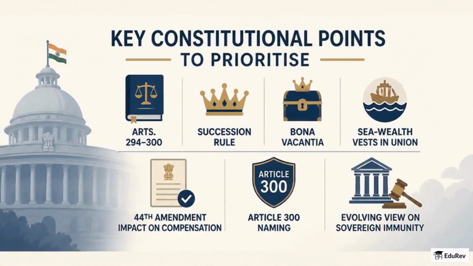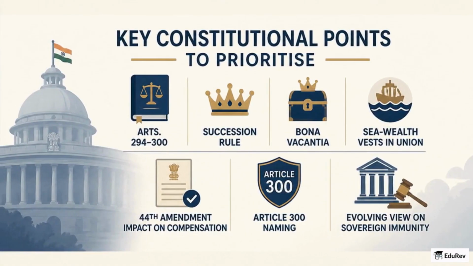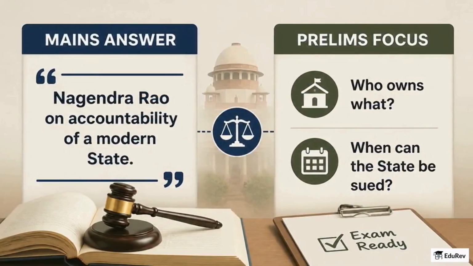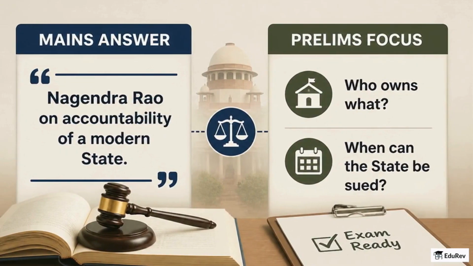For exams, prioritize remembering Articles 294 to 300, the succession rule, bona vacantia, sea wealth vesting in the Union, the 44th Amendment's impact on compensation, Article 300 naming, and the changing jurisprudence on sovereign immunity. In mains, answers should cite the Nagendra Rao line on accountability in a modern state. And in prelims, expect statements testing who owns what and when the state may be sued.